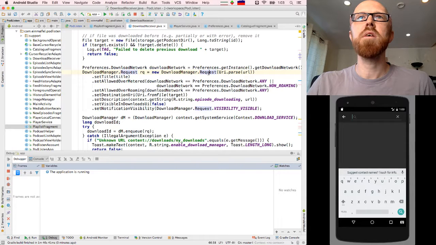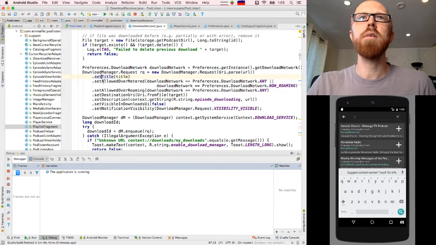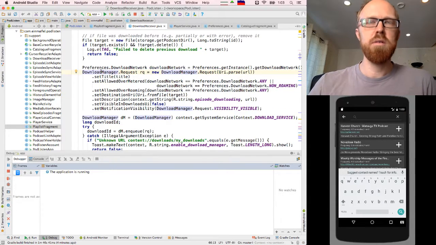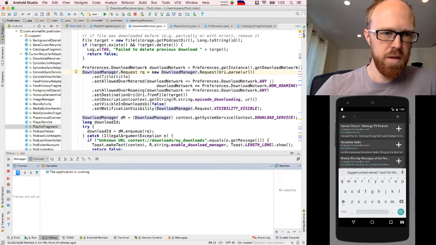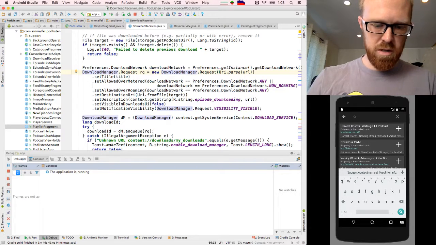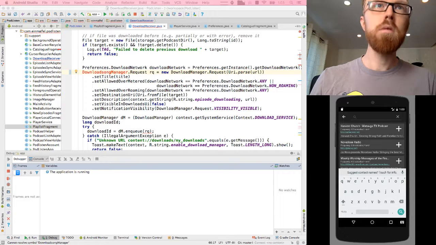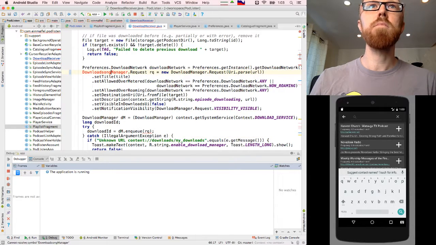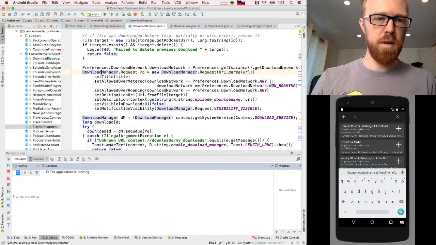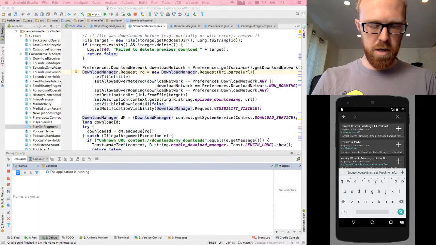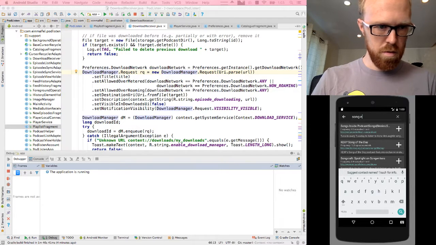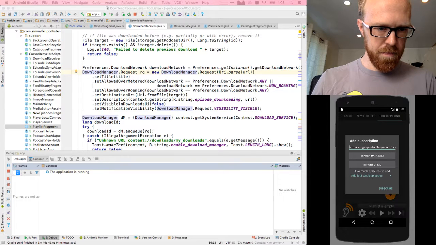Then it makes a request for the download manager. Okay. All right, and this finished loading, so whoops. I was typing in the wrong window. I meant to type in the emulator. Let's get Song Exploder.